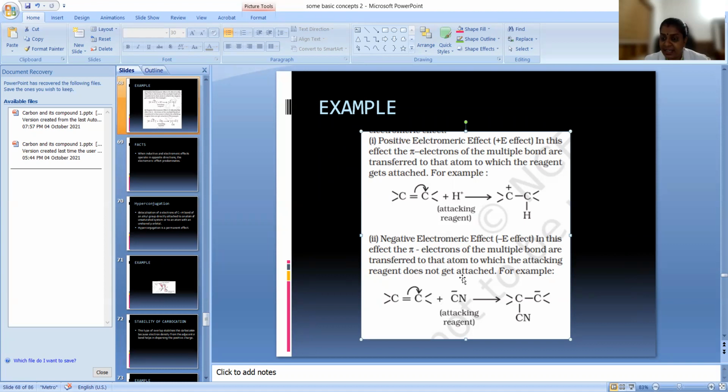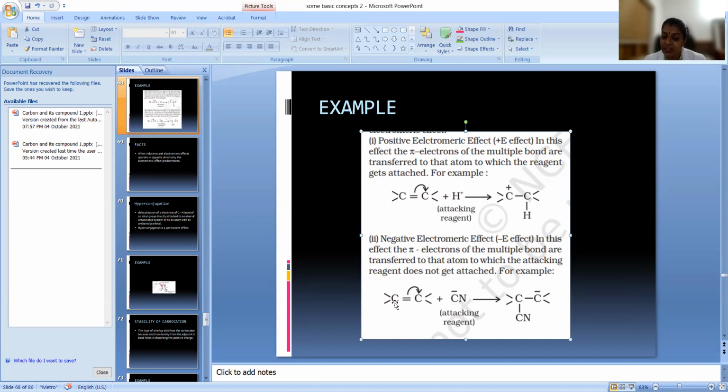Now if this is a negatively charged attacking reagent, and a positively charged attacking reagent is called an electrophile. This is an electrophile because we already learned it must be either positively charged or electron deficient. It has a tendency to love electrons, that is why it is called an electrophile. So this is a nucleophile, so the attacking reagent here is a nucleophile. Whenever the attacking reagent is coming, if the electron is shifting to this, it is getting a negative charge, right? Since it is getting a negative charge, the negative will not move to this position. It will be moving to the adjacent position where it is positive.